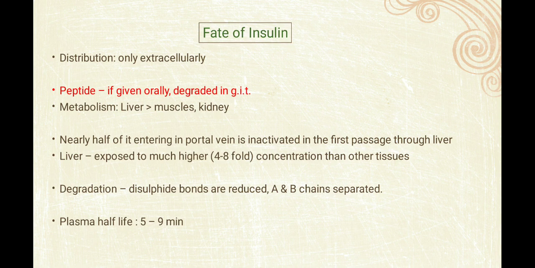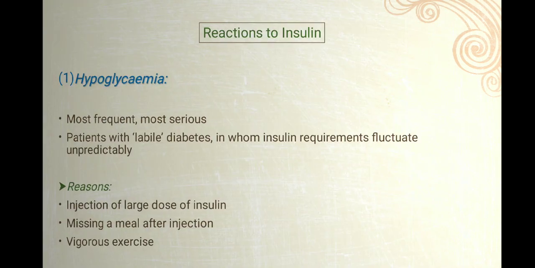Degradation: disulfide bonds are reduced and the A and B chains are separated ultimately, and plasma half-life is 5 to 9 minutes.